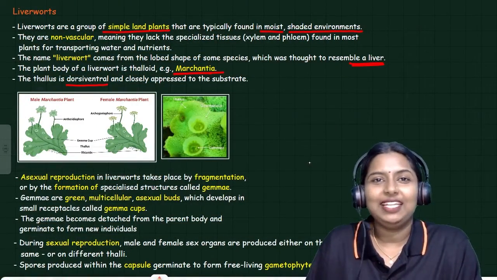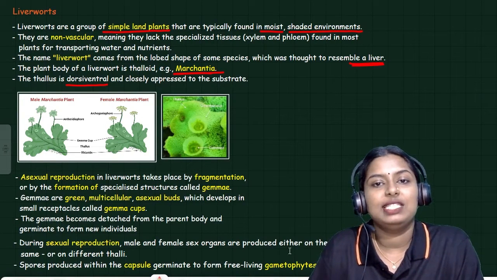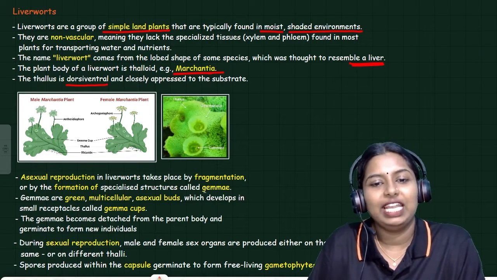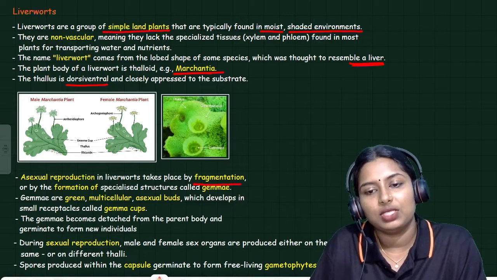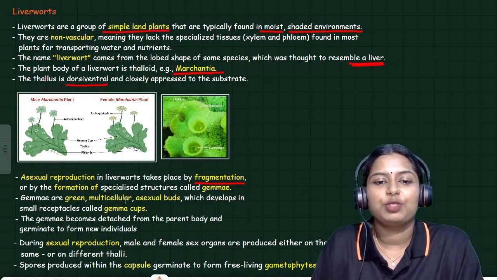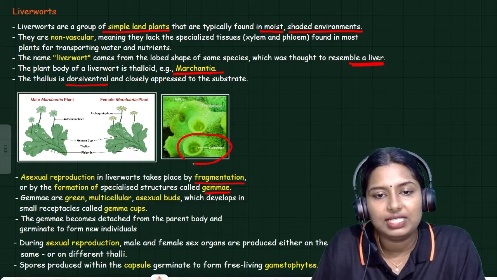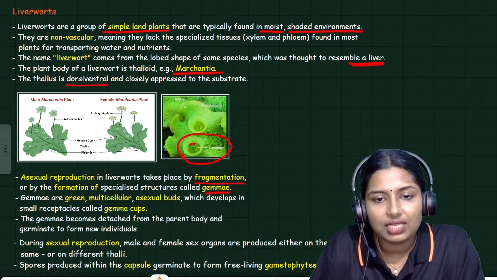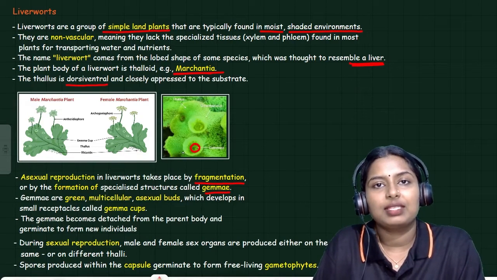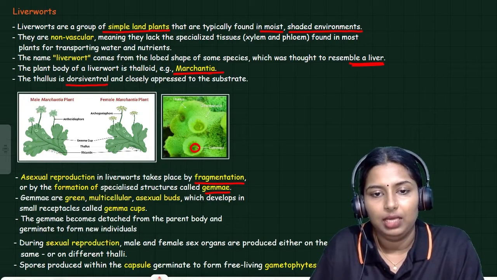So students, in this picture of liverworts, you can see a specialized structure called gemma. Asexual reproduction in liverworts takes place by fragmentation, or by the formation of a specialized structure called gemma. This gemma is covered by a cup-like structure, this green structure, called the gemma cup. I will zoom in.